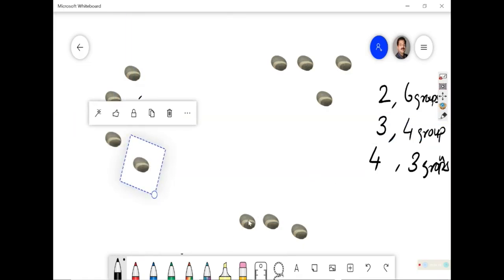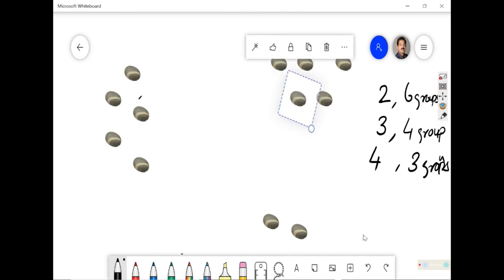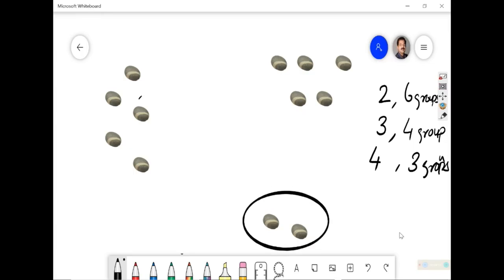I just put this here, put this here. What do I do now? Now I found that these two do not have a place to go. So when I made groups of 5, it so happened that 2 groups are there, but there is a balance, or what we call a remainder. How many are the remainder? 2 are there. A remainder is there. That is something different which I did not expect.